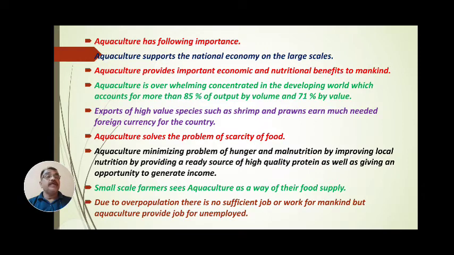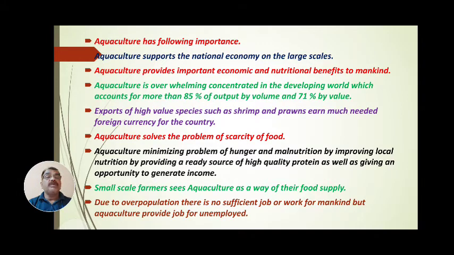In our India, daily more than 35 metric tons of food is wasted without eating. This food is wasted from our daily diet, which we throw away in the dustbin, in sanitary or in a number of waste products. Means on one side there is scarcity of food and on another side wastage of food is also found. That's why aquaculture minimizes the problem of hunger and malnutrition by improving local nutrition, by providing a ready source of high quality protein, as well as giving an opportunity to generate income.